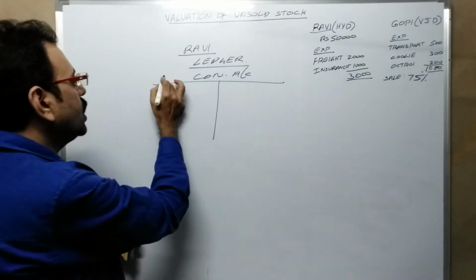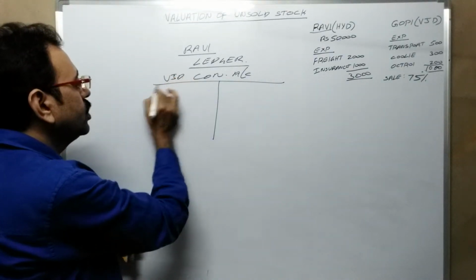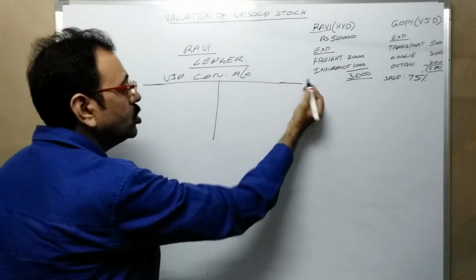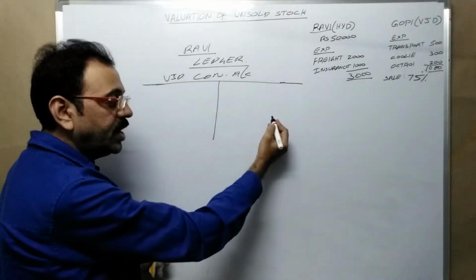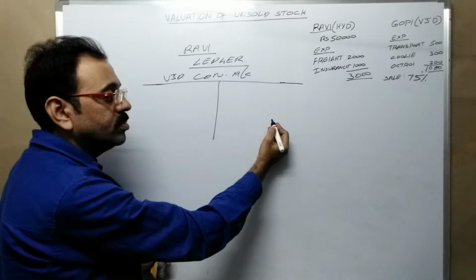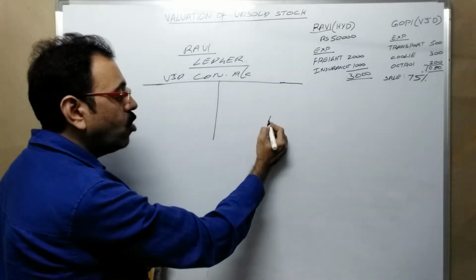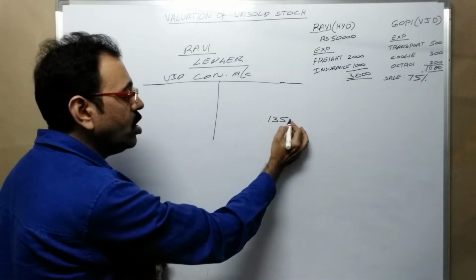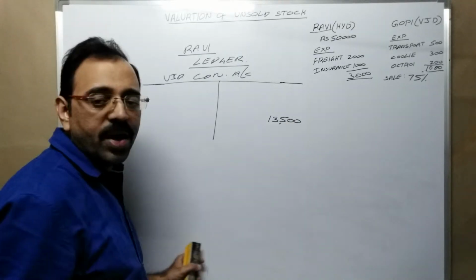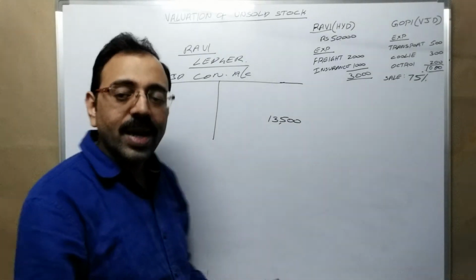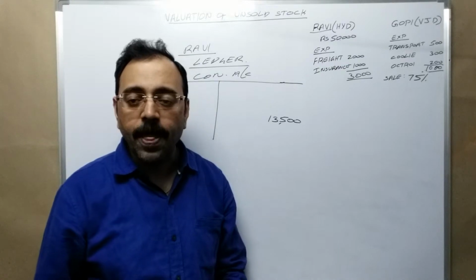In Vijayawada consignment account, which side should we write the unsold stock value? Credit side. In our example, how much unsold stock did we get? 13,500. We should credit it. Why?